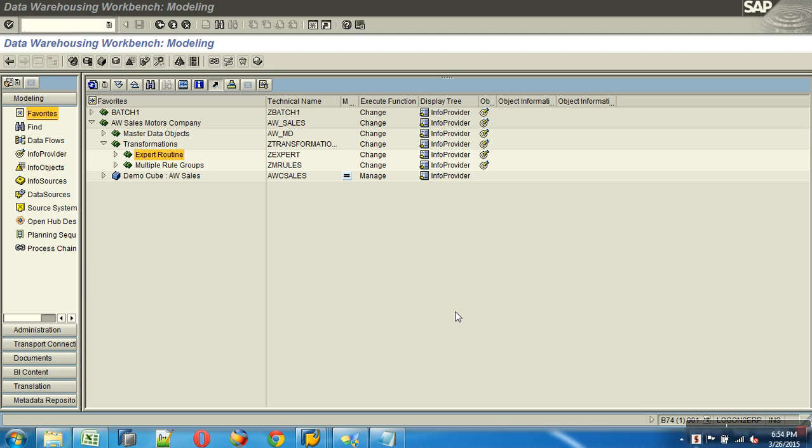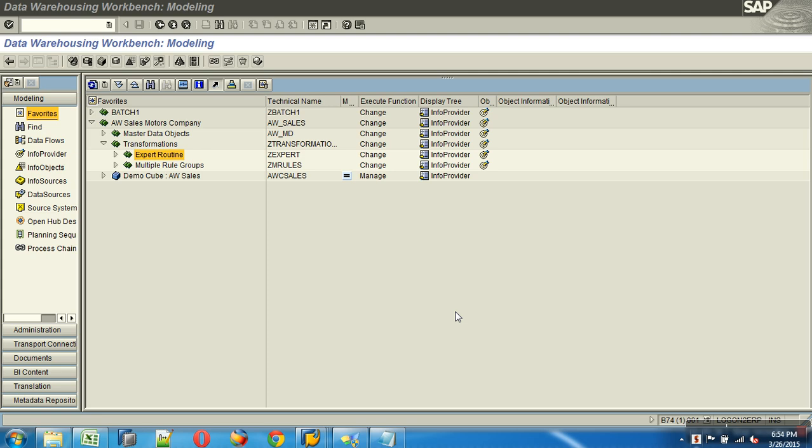Next one, multiple rule groups. Within a single transformation, we can have multiple sets of mappings. Let's say I've got a source object and a target object, and you're mapping with a transformation. Within this transformation, I can have multiple sets of mapping. Set 1: map field 1 to InfoObject 1. That's okay. Next set of mapping: map field 1 to InfoObject 2. I can have multiple sets of mappings in a single transformation.